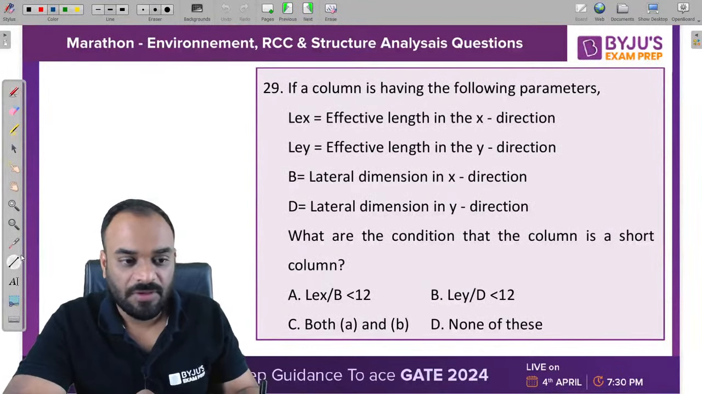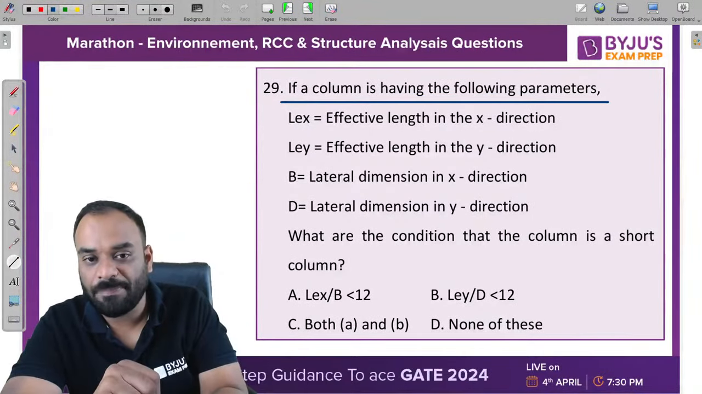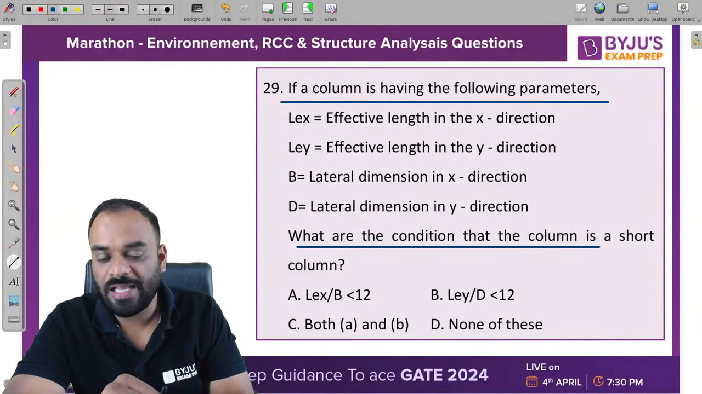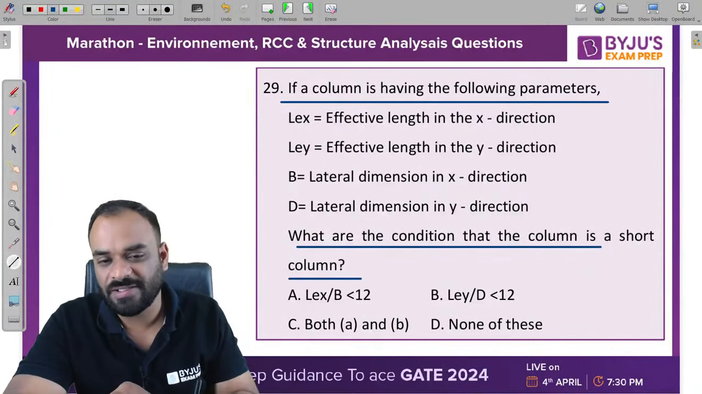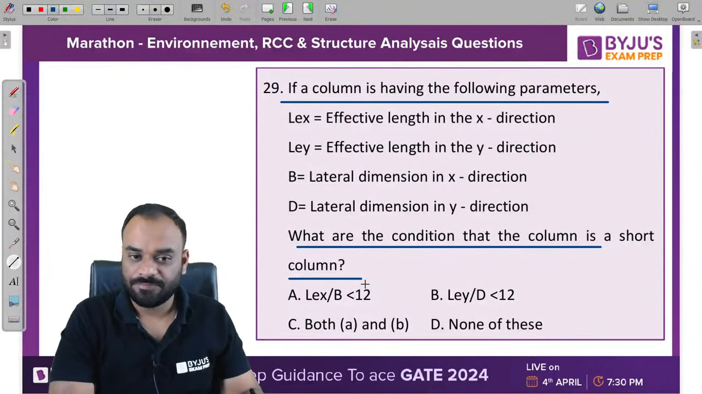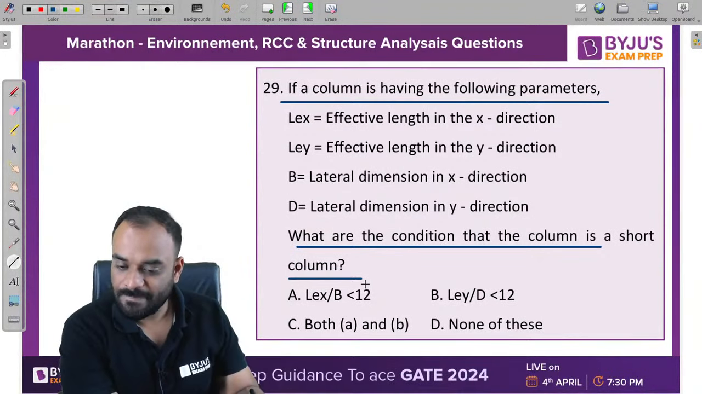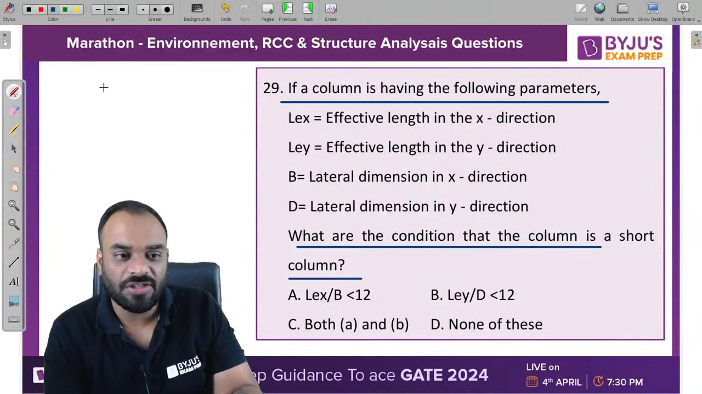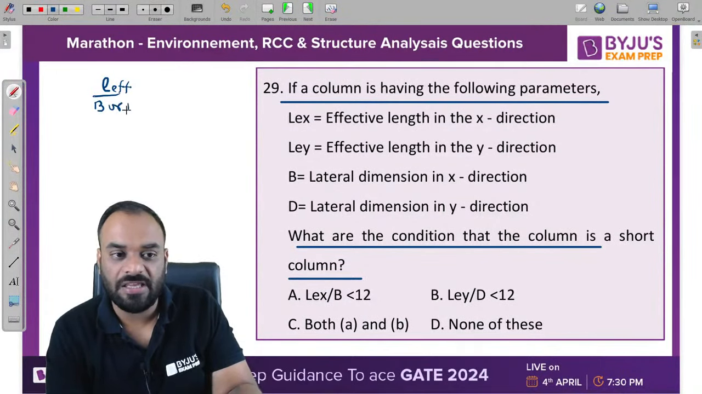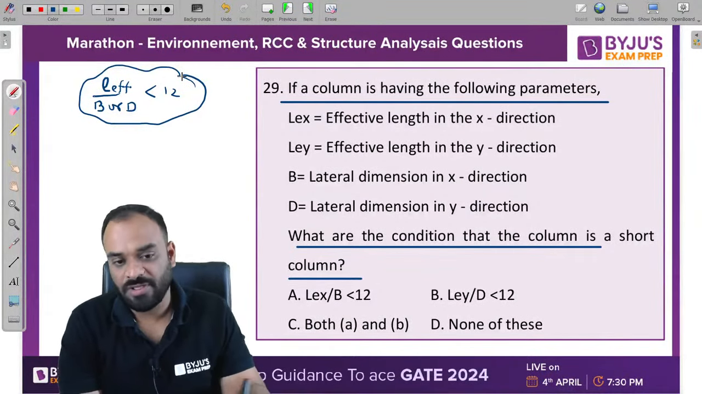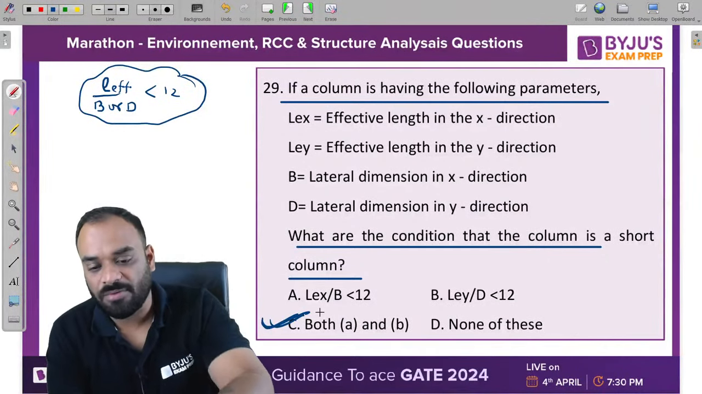Next question. If a column is having the following parameter, then which of the following conditions can be suitable for a short column? Tell me guys, it is a very simple question. Both are correct, right? This particular ratio, L effective divided by B or D, should be less than 12. Then only it is known as a short column. So C is the correct answer for the problem.